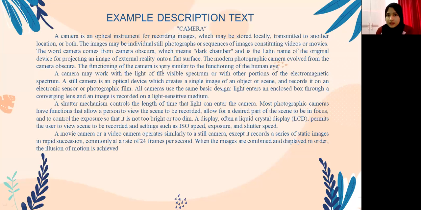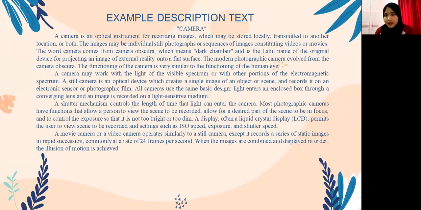Cameras use the same basic design: light enters an enclosed box through a converging lens and an image is recorded on a light-sensitive medium. A shutter mechanism controls the length of time that light can enter the camera.